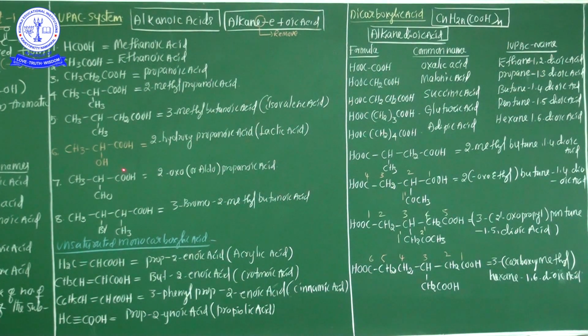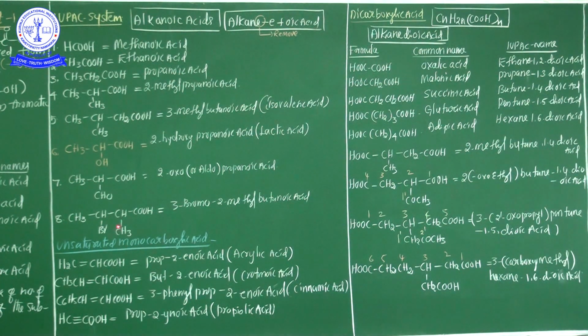Why is it called propanoic acid? 1, 2, 3. This is the long parent chain. This is propanoic acid, and at the second position the aldehyde functional group is there. The aldehyde acts as a substituent. That's why this compound name is, my dear students, 2-oxo or 2-aldopropanoic acid. Clear? And the eighth example.